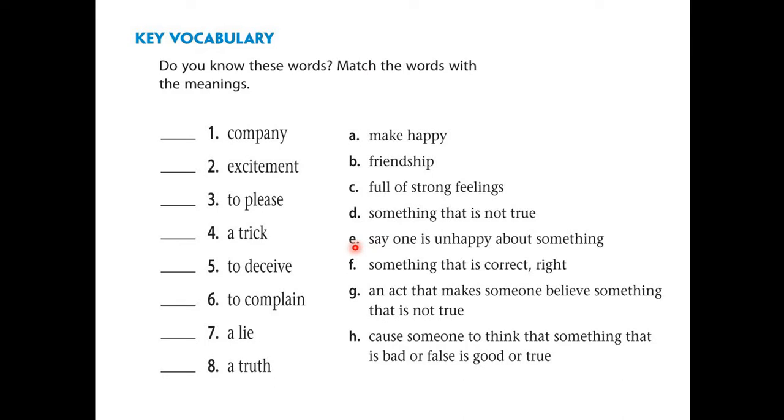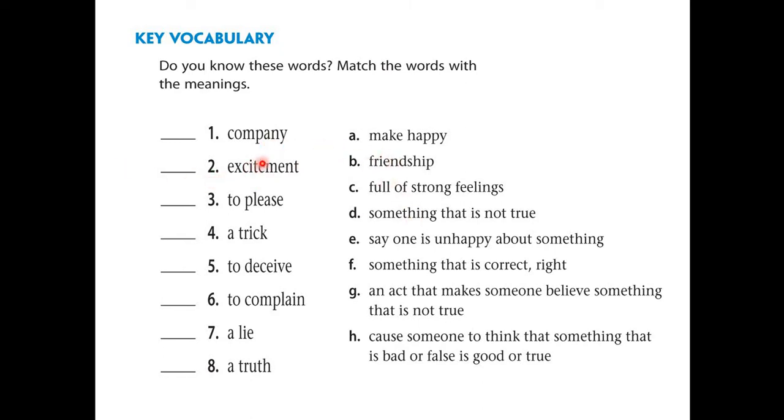Next is E, when one is unhappy about something. Next, letter F, something that is correct or right. Next, G, an act that makes someone believe something that is not true. And letter H, cause someone to think that something that is bad or false is good or true. Alright, so let's try to answer them by matching these words to their English meaning.